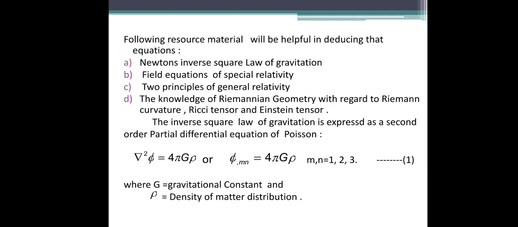The first one is Newton's inverse square law of gravitation, that we have seen in the gravitational mass or inertial mass, that is in the principle of equivalence, where F is equal to minus g small m into capital M upon r square. And the second that we are using here is the field equation of special relativity, which is given by